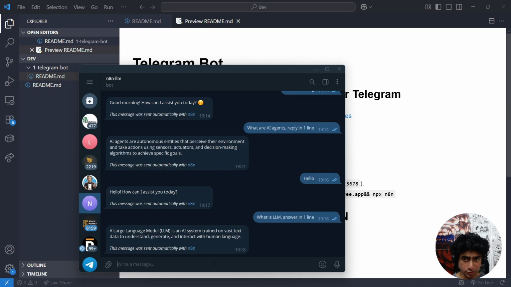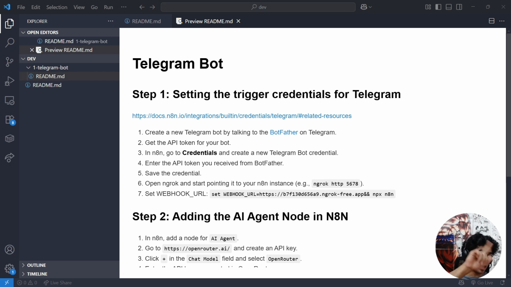Whatever message you send to this bot should be captured in N8N. That's the first step. Your N8N should be listening to your Telegram bot. As soon as a user asks a question to your chatbot, it should come to our N8N.